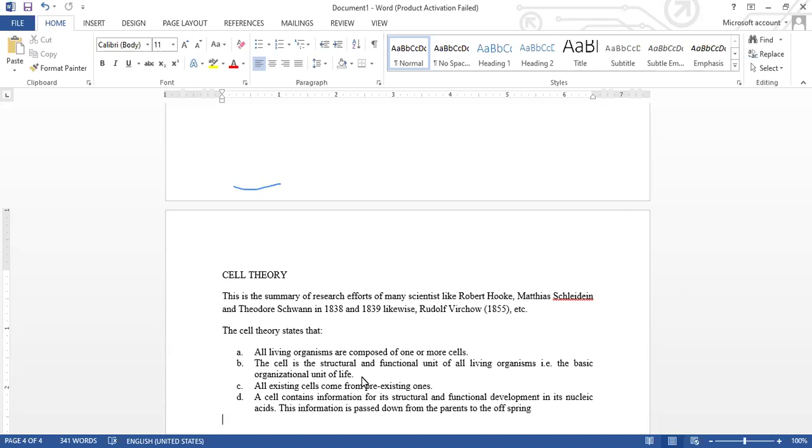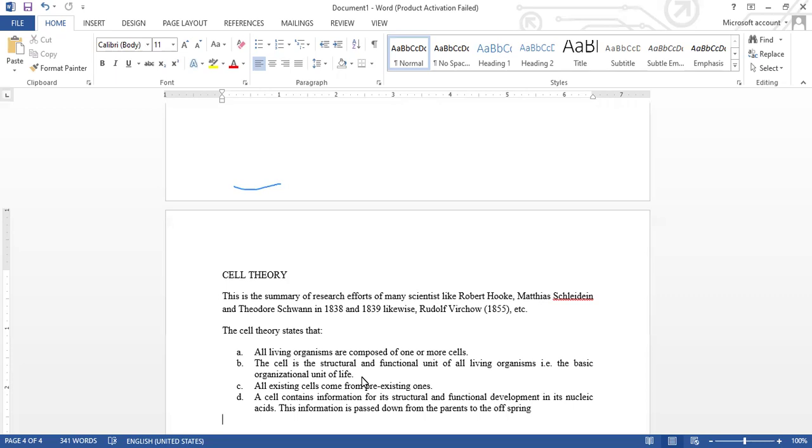For unicellular organisms, you have organisms like amoeba, as I've identified earlier, paramecium, Euglena, Chlamydomonas, and so on. The organisms that have more than one cell typically include all advanced plants and also animals. We are all plants and animals generally multicellular organisms. Then for the second, the cell is the structural and functional unit of all living organisms.